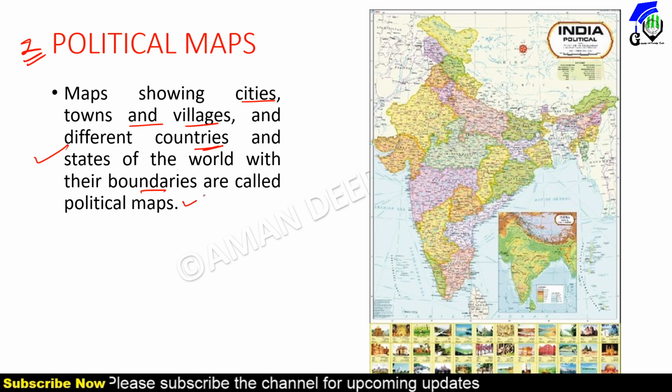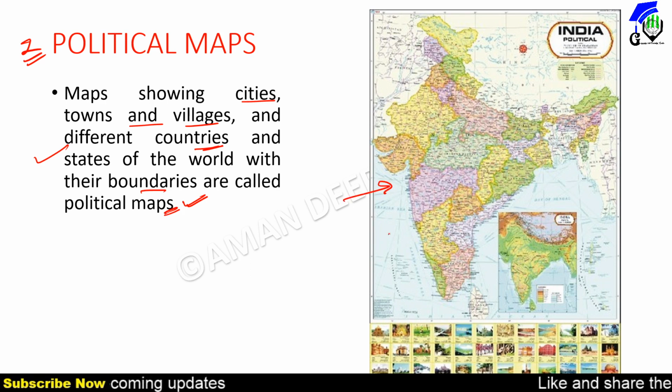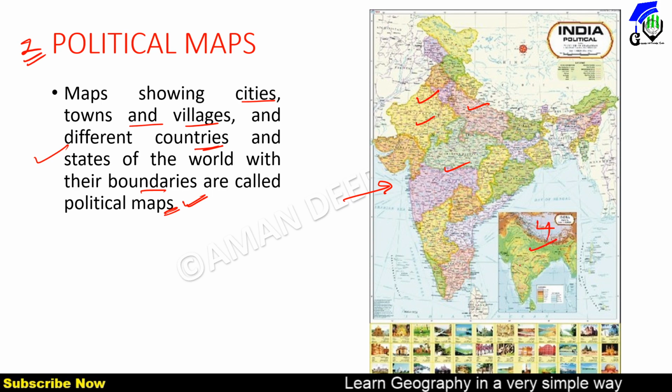So this image is a political map, because all the state information is present, and districts, towns, and cities are shown. This other one is a physical map, because the Himalayas, plateaus, and rivers are visible in it.